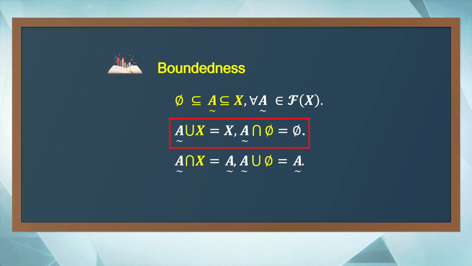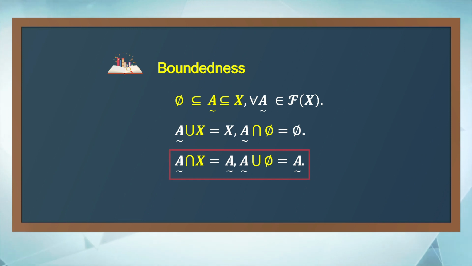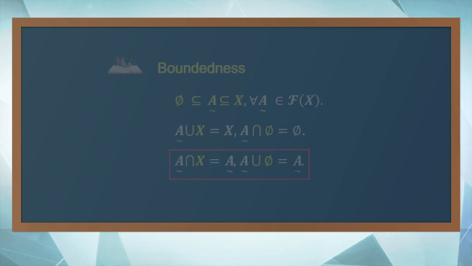First, the domination laws. The union of A and the universal set is the universal set. The intersection of A and the empty set is the empty set. Next, the identity laws. The intersection of A and the universal set is A. The union of A and the empty set is A.